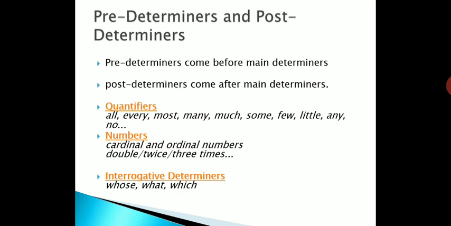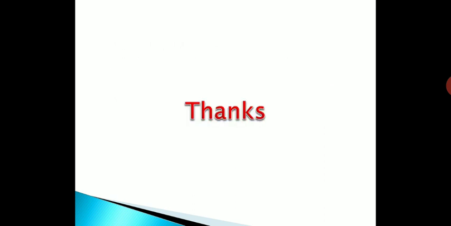Interrogative determiners, as the name suggests, show questions. Whenever we are asking anything, that is showing interrogative determiners. For example, whose, what, which. We will do one by one. We will cover all the topics of determiners. This is all for determiners. I have just given the introduction of determiners. After this, I will take one topic at a time from determiners. Like first, I have taken article. In the next video, you will understand and learn articles.